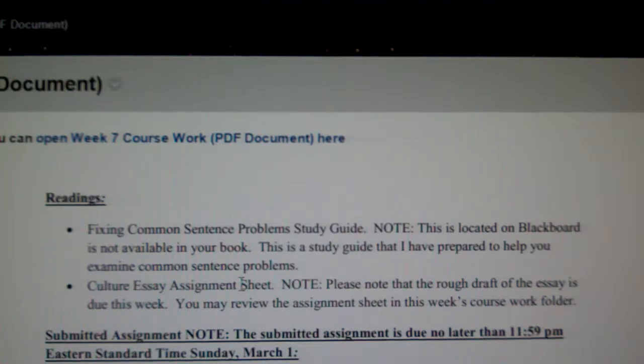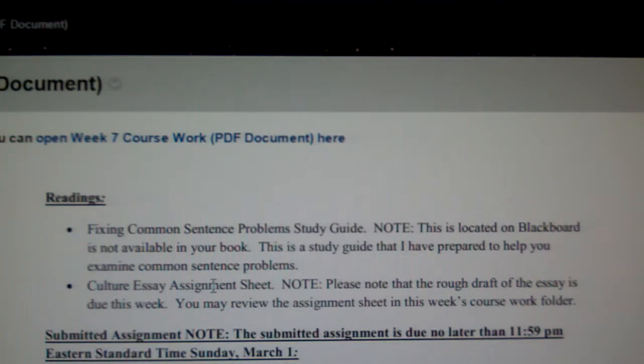Also, I have placed the culture essay assignment sheet on the week 7 folder just so you can review it. The rough draft is due this week. I have been getting some emailed questions about when it's due. Please note that the rough draft is due this week. And just so you're clear, you're going to do a rough draft and submit it this week. I will look at it.